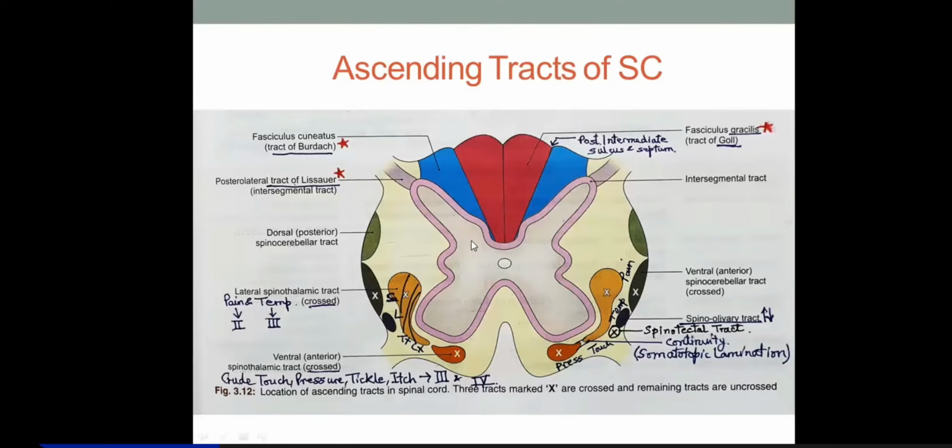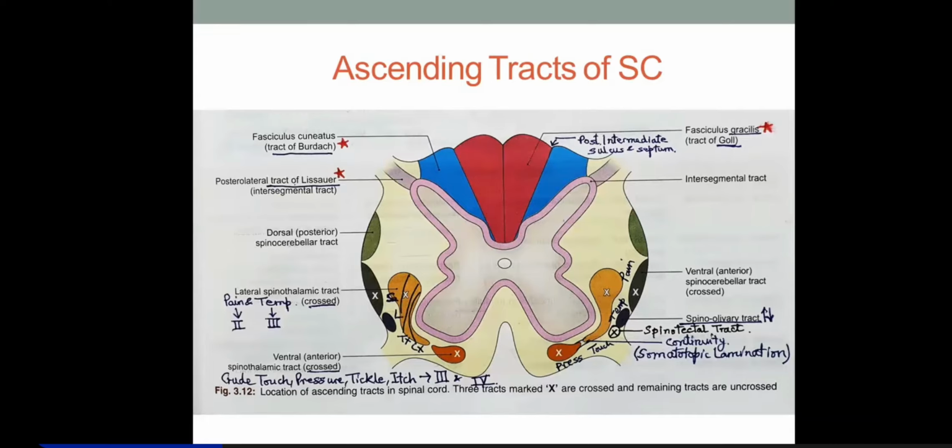From there they wind posteriorly into the dorsal column and ascend up to the medulla. Here you see they have not shown the cross. This means the first order neurons carrying proprioceptive sensations do not cross at the same level.